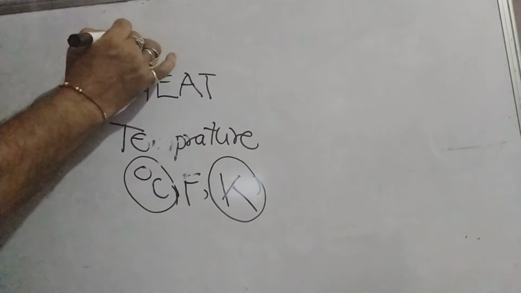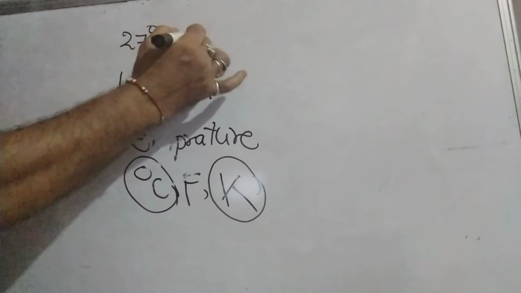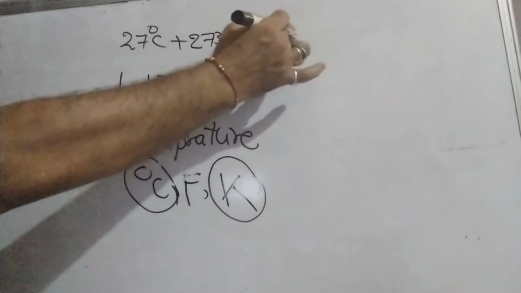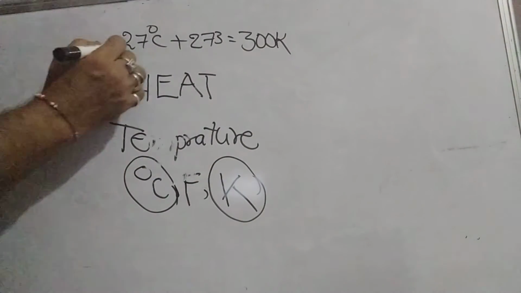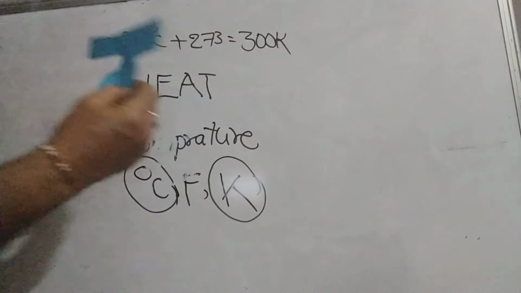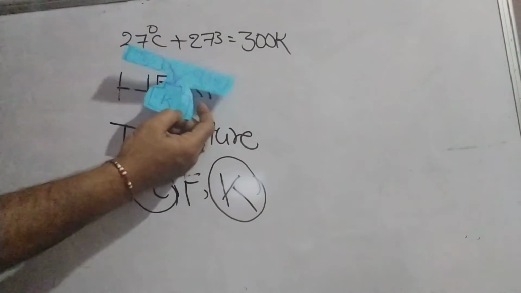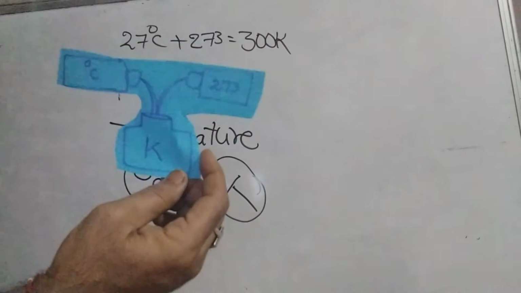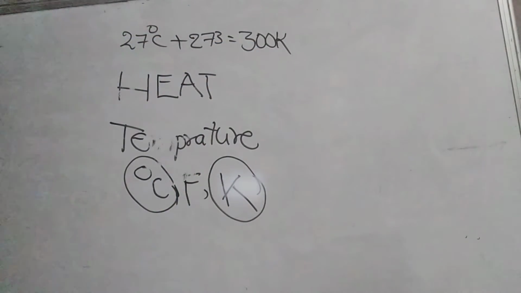If you want to convert 27 degree centigrade into Kelvin, we have to add 273, that is equal to 300 Kelvin. Once again, degree centigrade plus 273 gives Kelvin.